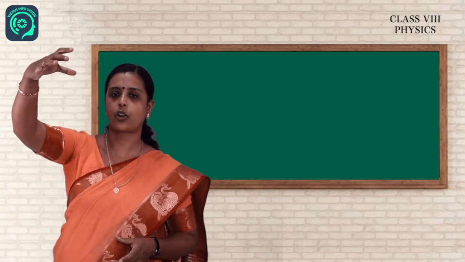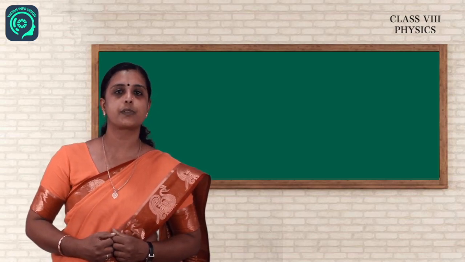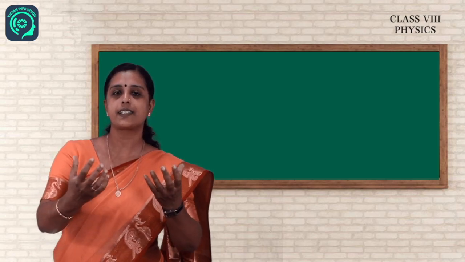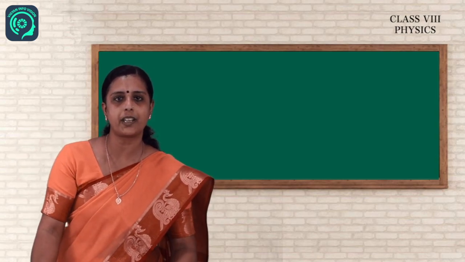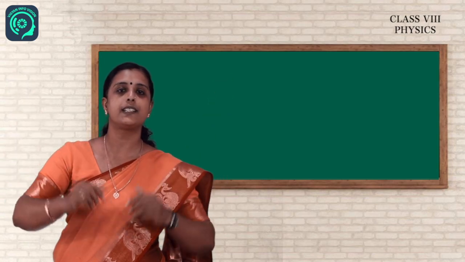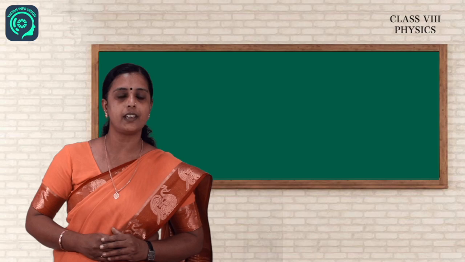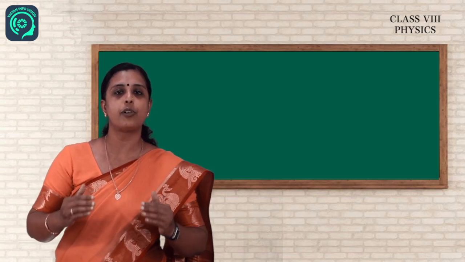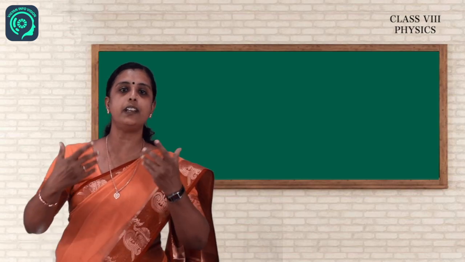What happens when we drop an object down? Why is it falling down? It is falling down because it is attracted by the earth. When we drop an object, why is it going down? Why is it not coming up? It is because of the force of gravity. What is this force of gravity? The force of gravity is the force of attraction exerted by the earth on the object.